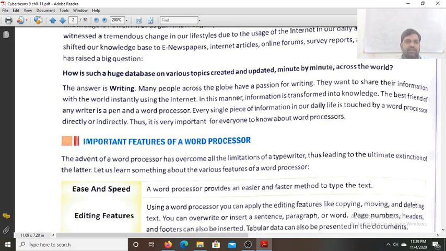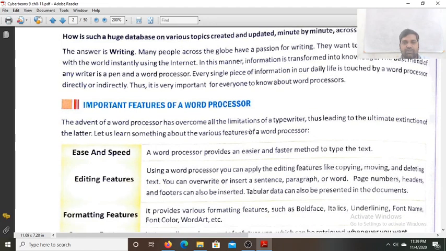The best friend of any writer is a pen and a word processor. Earlier, 15 years before, the best friend of the writer was the pen. Now, in the modern world, the best friend of man is the word processor. Every single piece of information or daily life is touched by a word processor, directly or indirectly. So it is very important for everyone to know about the word processor.